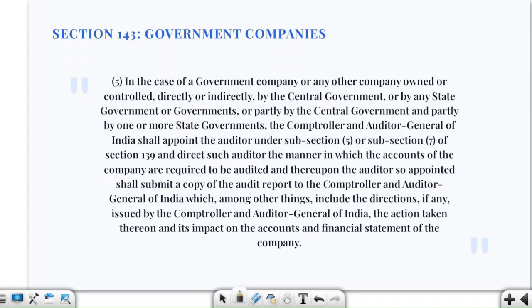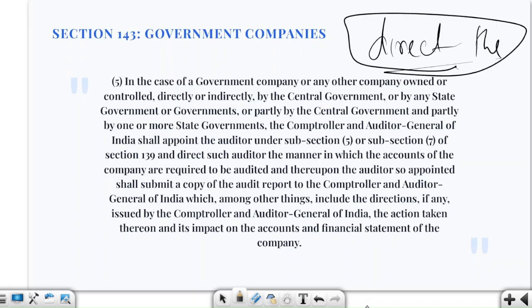Next part, government companies and the special role of CAG. So what are we talking about here? Let us take an example: ABC Limited is owned or controlled by the government. So the CAG has a special role, right? We are saying that for a government company covered by the provisions, where CAG is appointing the auditor, it can also direct the manner in which accounts need to be audited.